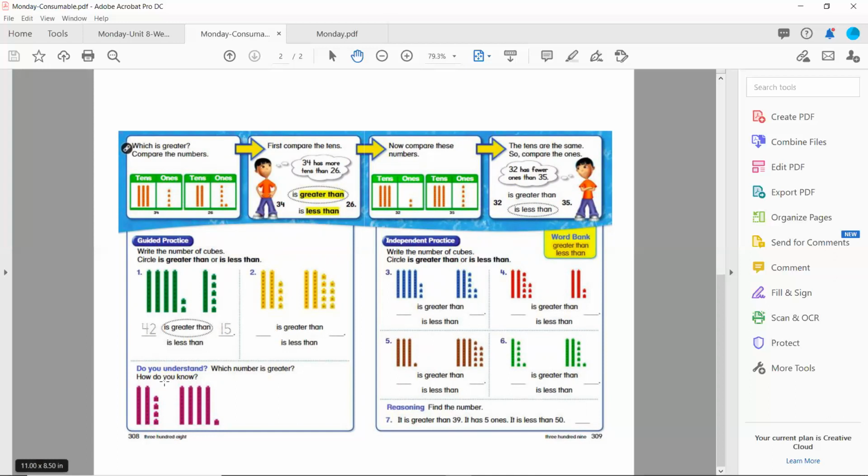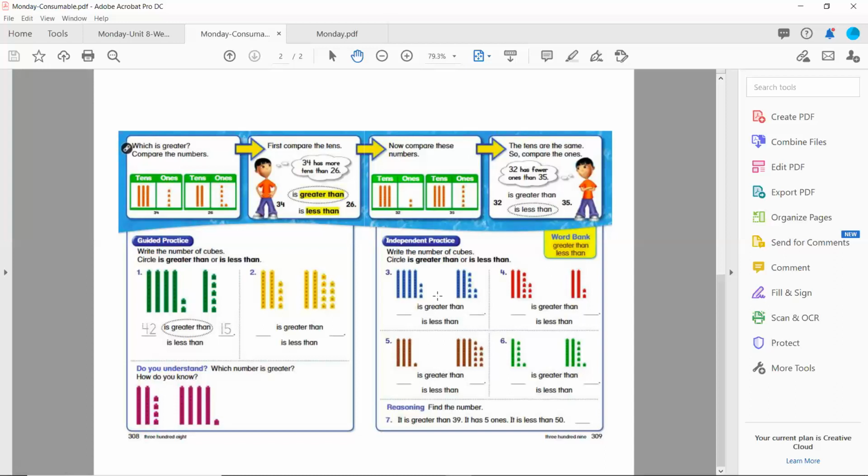The do you understand part says which number is greater and how do you know? You could answer this question out loud, or you could challenge yourself and also write it down. So you might want to start off by saying this number, or the number blank, is greater because, and that because is going to help you give that reason as to why you know that number is greater.